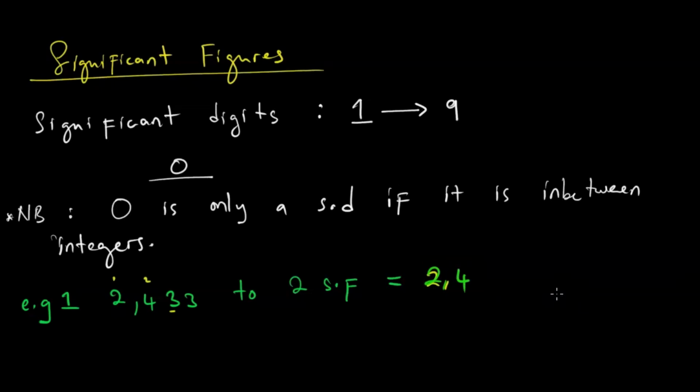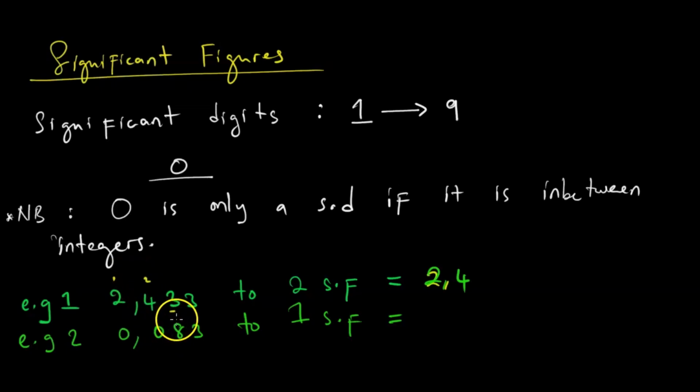Okay. If we are to take on another example, example 2, let's say we are given 0.083 to 1 significant figure. When we count significant digits, we want to count only 1. We do not count this 0 and this 0 because they are at the beginning. A 0 is only counted if it is in between integers, or numbers, counting numbers maybe. You might understand it in that way.